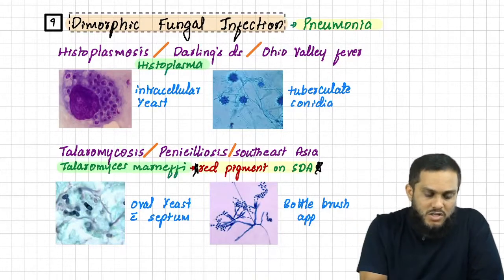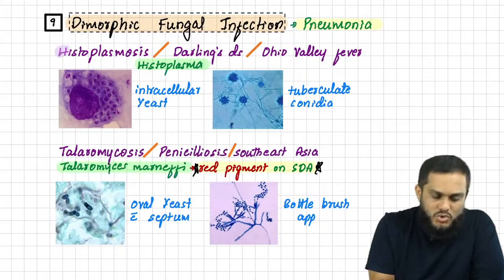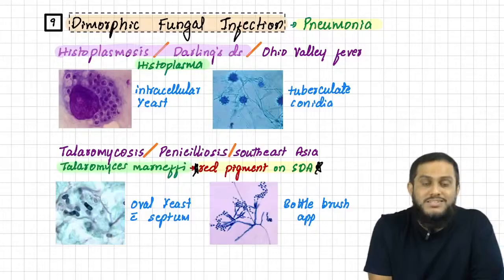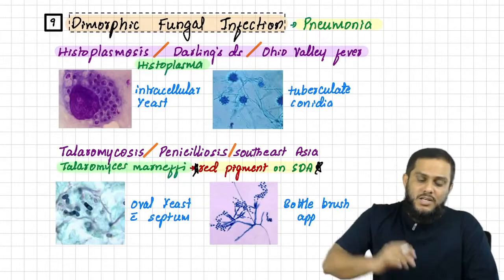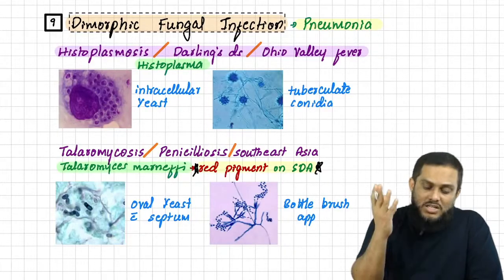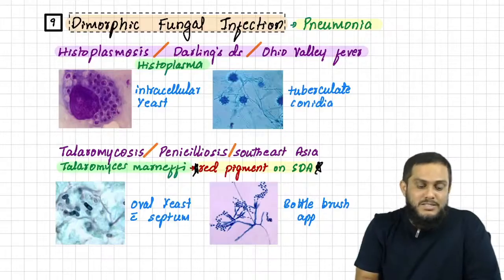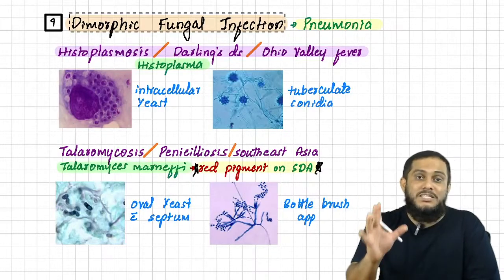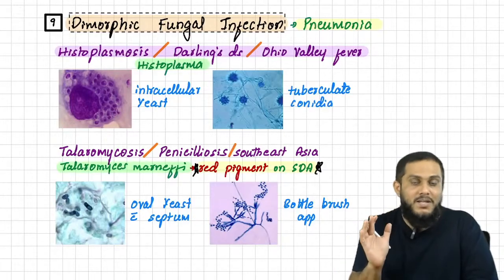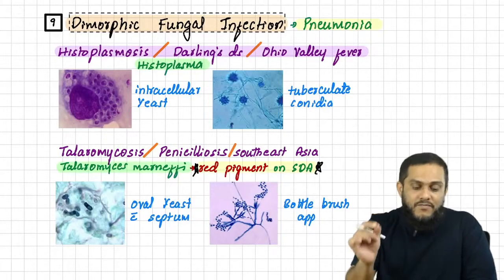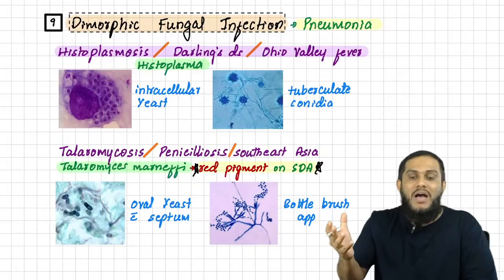Pneumonia caused by Histoplasma is known as histoplasmosis, which is also known as Darling's disease, and also known as Ohio Valley fever. It is histoplasmosis because it is caused by the fungus Histoplasma. It is known as Darling's disease because it was first described by Dr. Darling, that is the name of the person. Ohio Valley fever because it is most commonly seen in the Ohio Valley.